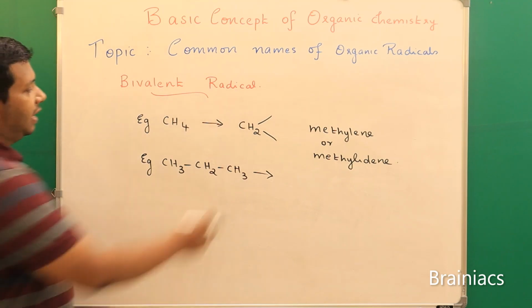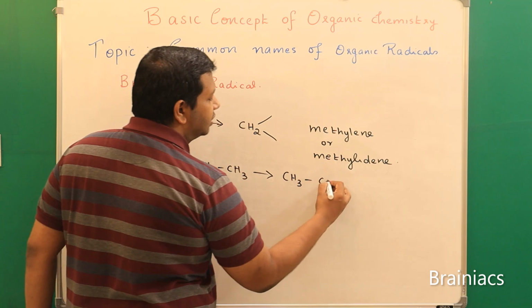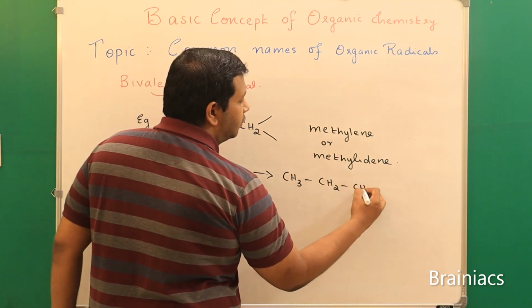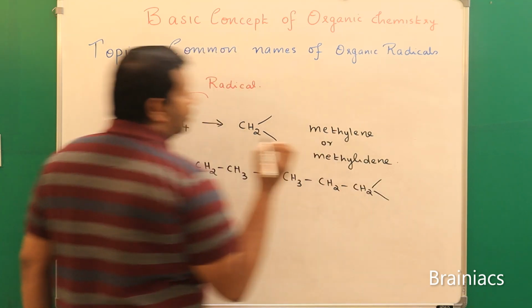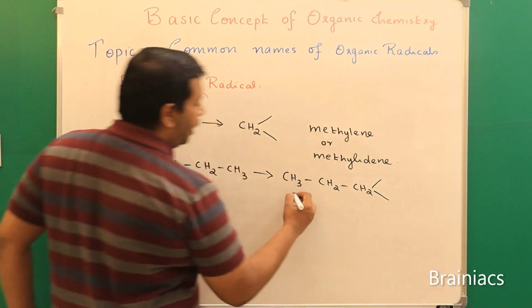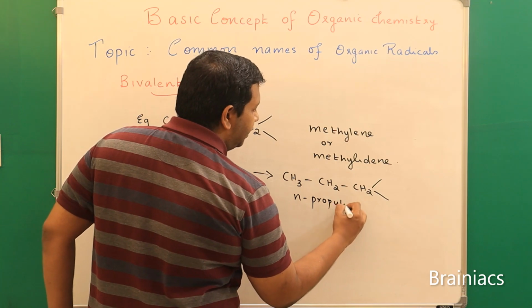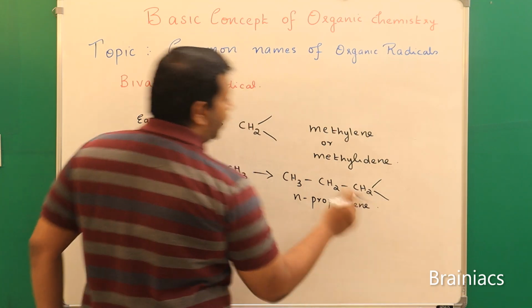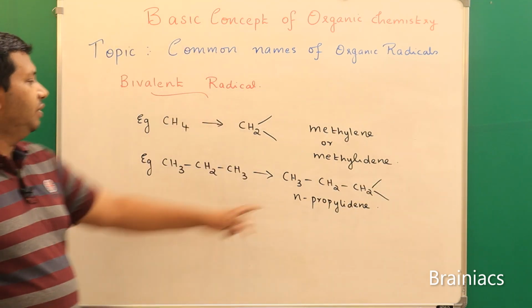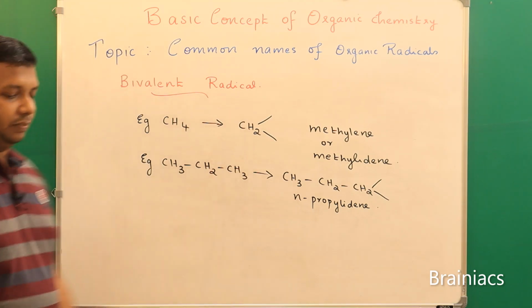So from the propane, again from the terminal, I am trying to remove the two hydrogen atoms, CH3-CH2-CH, like this. Now can you tell me the name of this compound? This will be called normal propylidene. Why? From the same carbon atom. And why are we saying normal? Because branching is also possible.